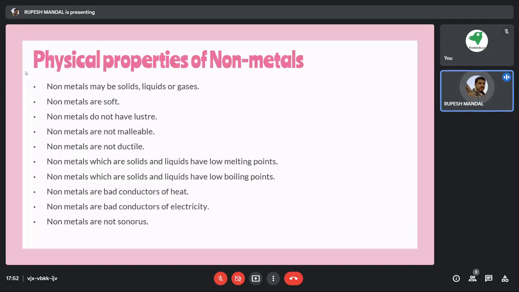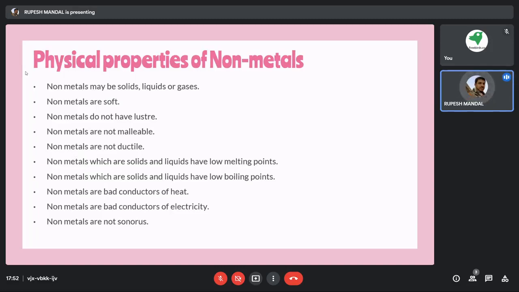Based on these properties, a lot of things are available in nature, and a lot of things we are using in that way. It doesn't mean that non-metals are a bad thing or lack the properties of metals. No, it is not like that. Everything has its own property, and because of that property we are implementing it in various sectors.